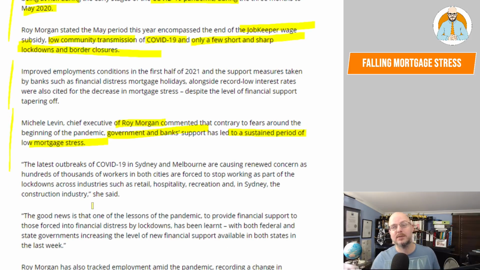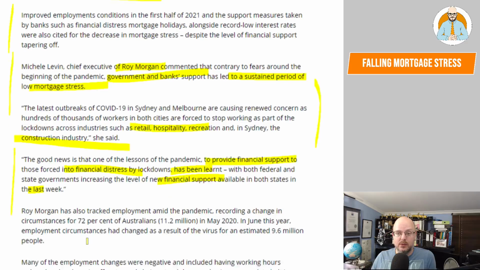The latest outbreaks of COVID-19 in Sydney and Melbourne are causing renewed concern as hundreds of thousands of workers in both cities are forced to stop working as part of the lockdowns across industries such as retail, hospitality, recreation, and in Sydney, the construction industry. The good news is that one of the lessons of the pandemic, to provide financial support to those forced into financial distress by lockdowns, has been learned, with both federal and state governments increasing the level of new financial support available in both states this week.